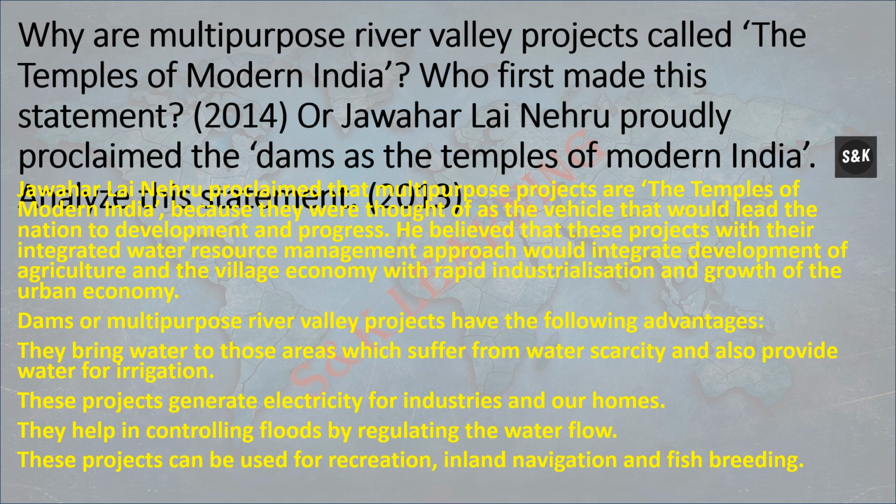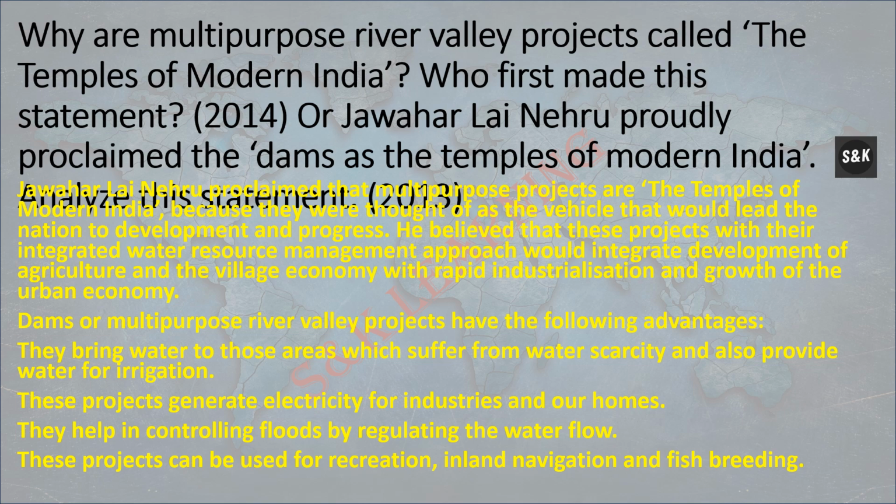Why are multi-purpose river valley projects called the temples of modern India? Jawaharlal Nehru proclaimed that multi-purpose projects are the temples of modern India because they were thought of as the vehicle that would lead the nation to development and progress. He believed that these projects, with their integrated water resource management approach, would integrate development of agriculture and the village economy with rapid industrialization and growth of the urban economy.